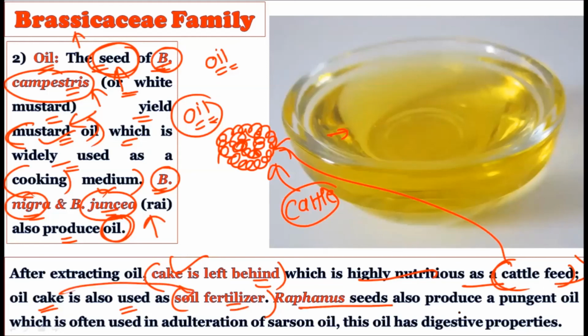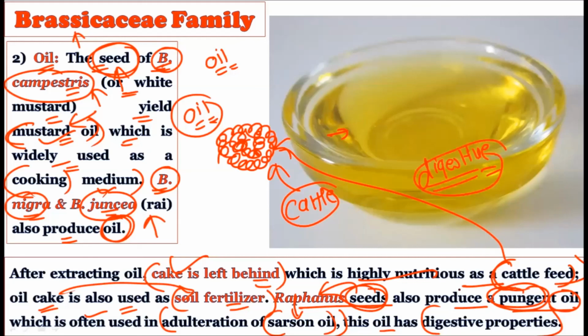The raffinose seeds also produce a pungent oil which is often used in the adulteration of sarso oil. These raffinose seeds produce a pungent type of oil which is used for adulterating sarso oil, and this oil has digestive properties. The digestive properties are greatly enhanced due to this adulteration, and hence this pungent oil from the Brassica seed is also used for the adulteration of sarso oil.